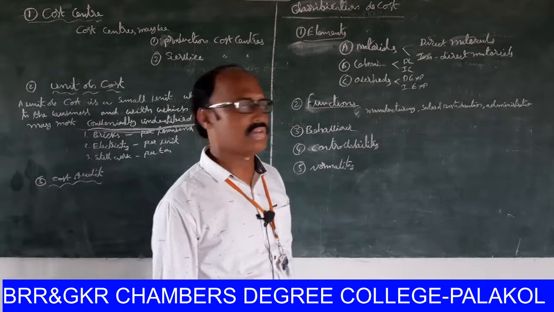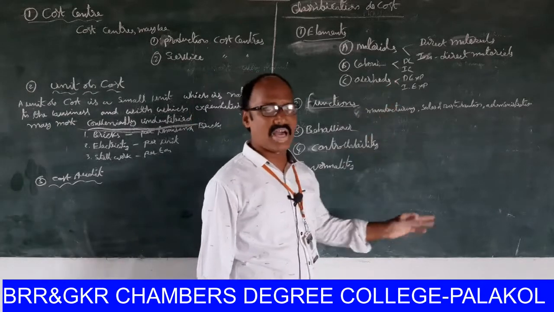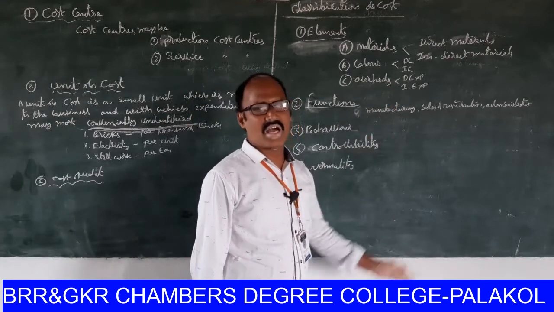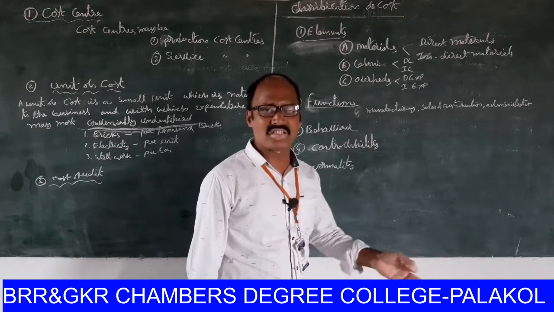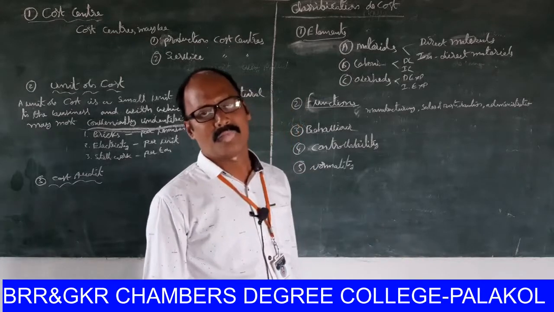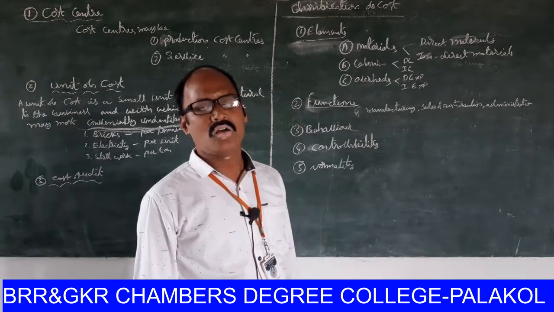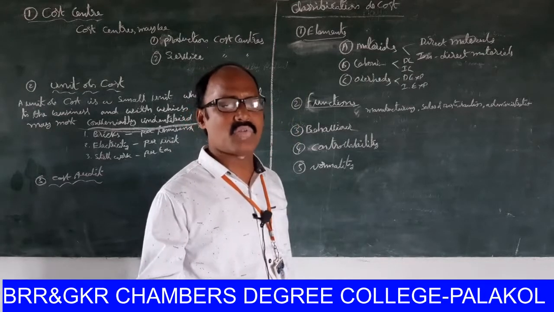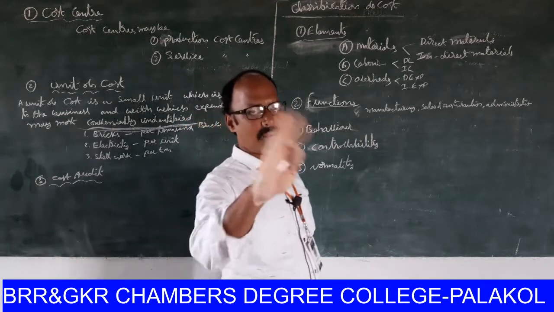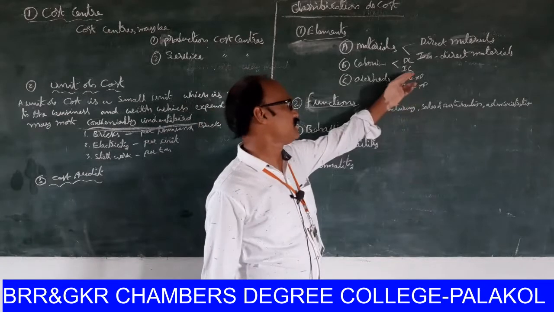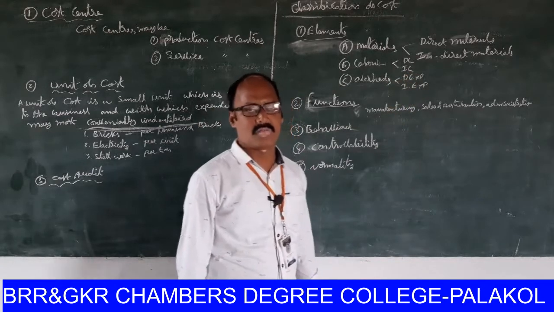That is called direct labor. Indirect labor: these are persons not engaged in the production process. So the wages paid to those laborers are called indirect labor expenditure.